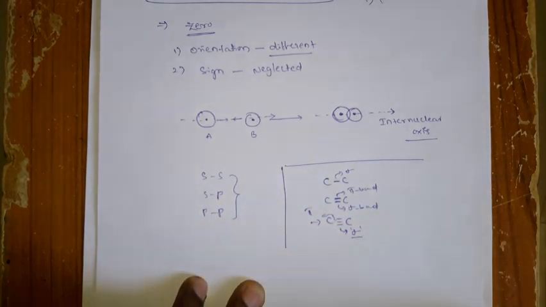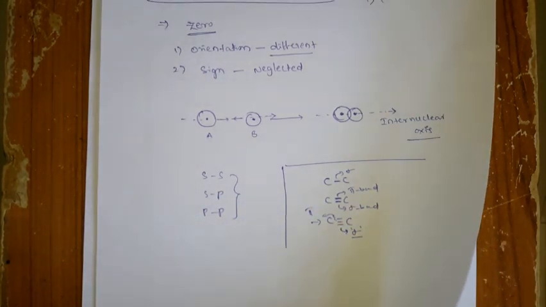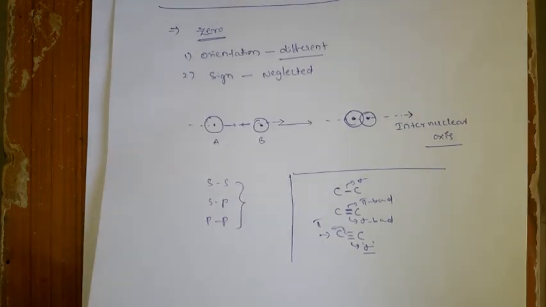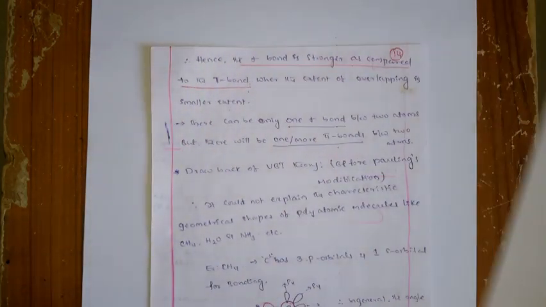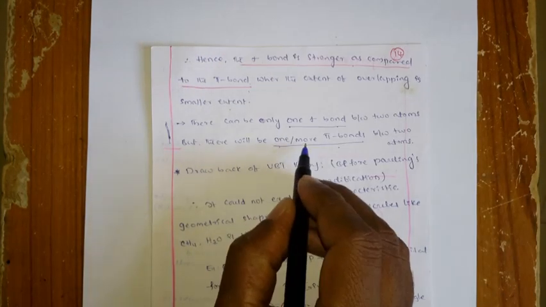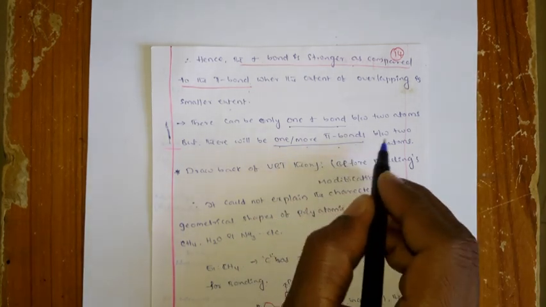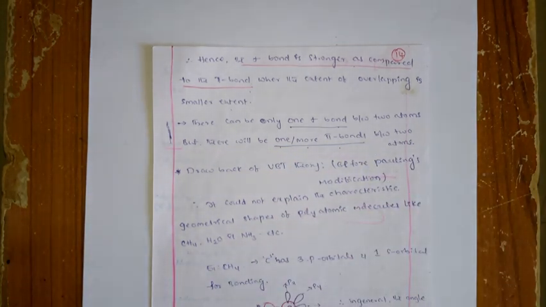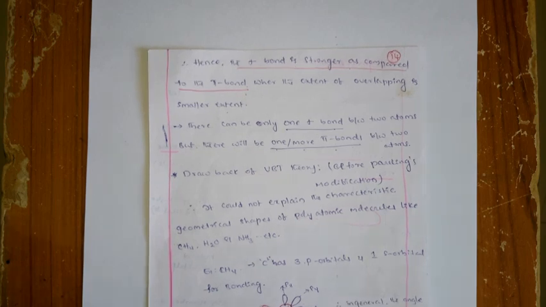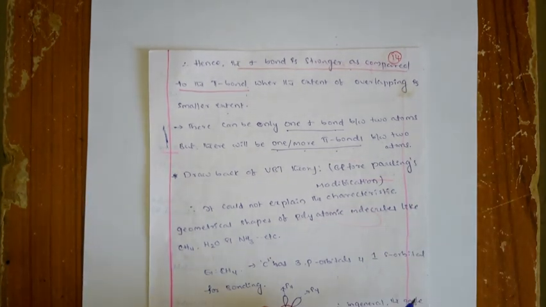Okay, so that means in between two atoms there is only one chance of formation of a sigma bond, but there may be one or more pi bonds formed between two atoms. Okay, now right, this is the simple valence bond theory.